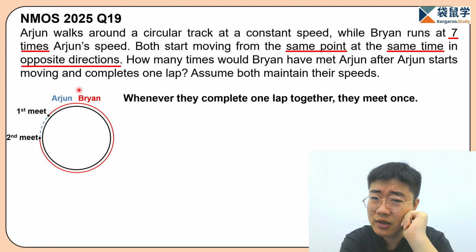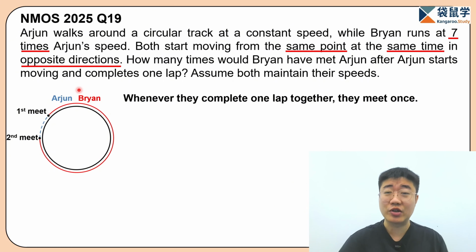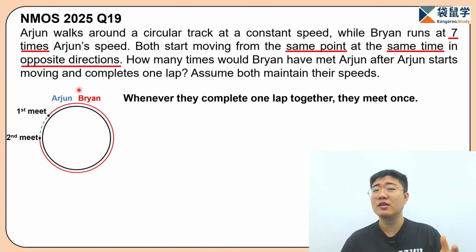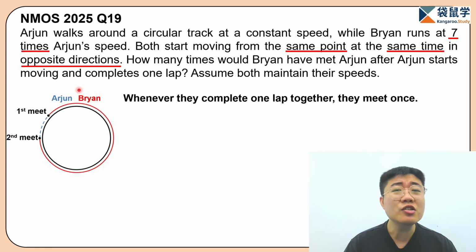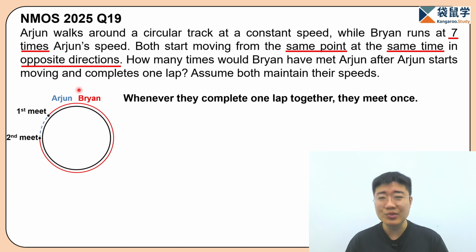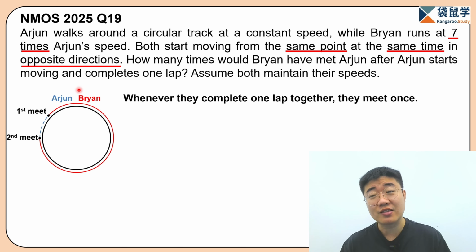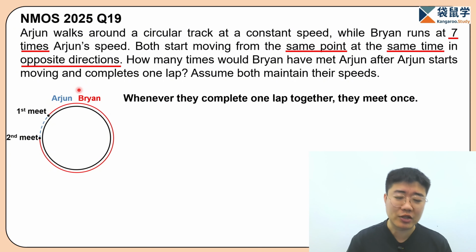So let's think. Distance depends on which two quantities? Distance depends on the speed and the time. So speed multiplied by time gives us the distance, and at this moment we know that the time duration is the same. So this means that it will only depend on the speed here. Now since the speed is 7 times, this means that the distance traveled will also be 7 times.